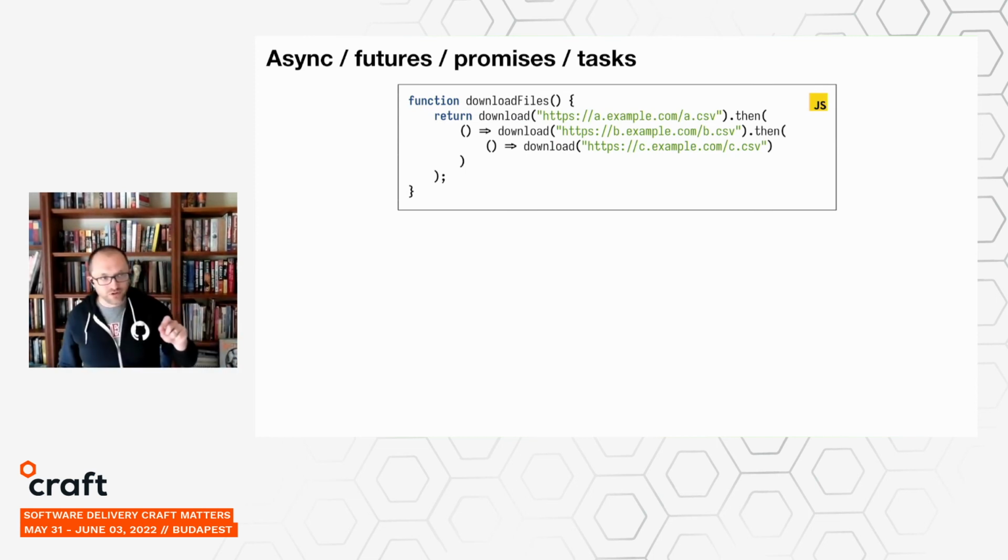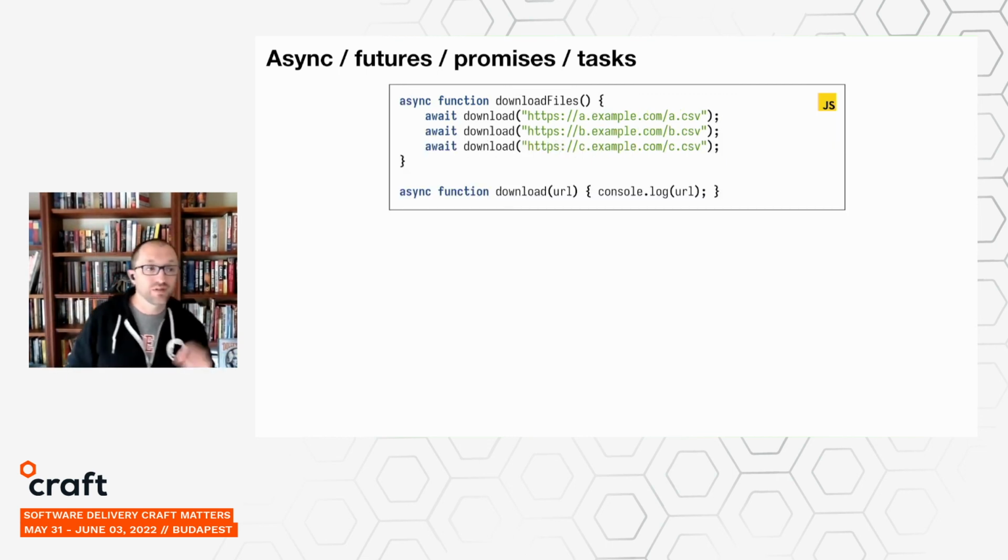Now, looking back at the original JavaScript, though, we can see that this registering of event handlers is already an example of what people refer to as callback hell, where we end up adding more and more additional handler code, and our code starts to drift or creep over to the right as we have to indent. And so languages have tried to solve this with some new syntax. So here we can see what's called async await. These two examples are exactly the same. It's just using new syntax to avoid that nested callback hell example.